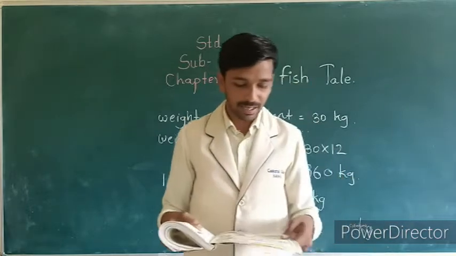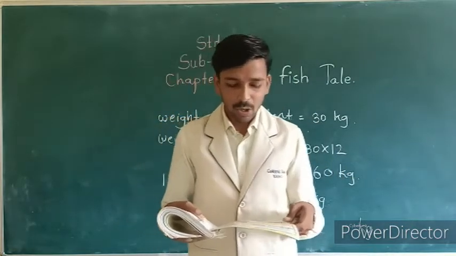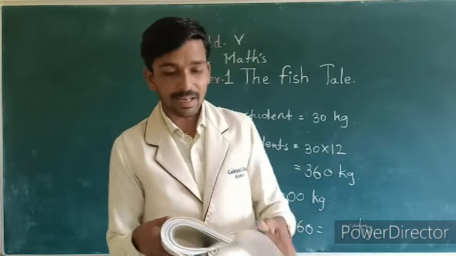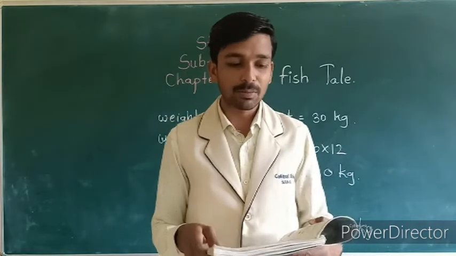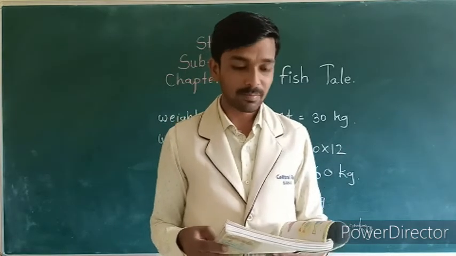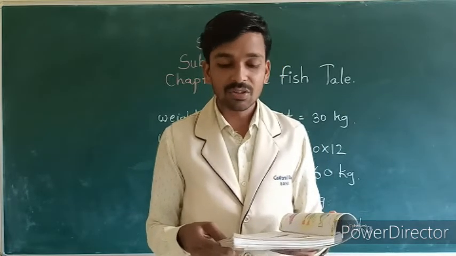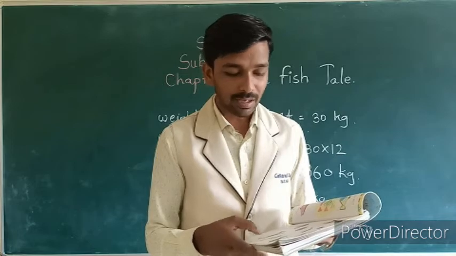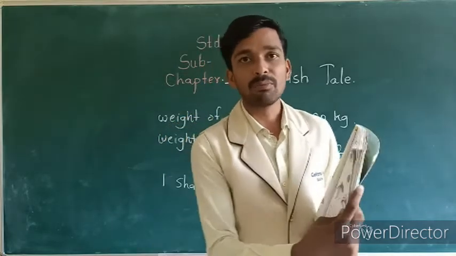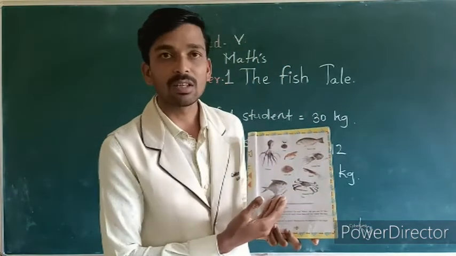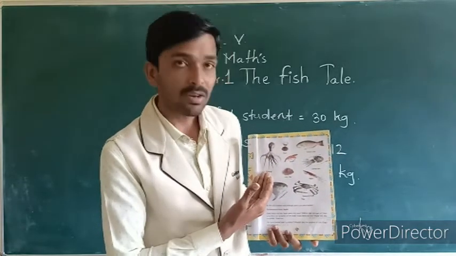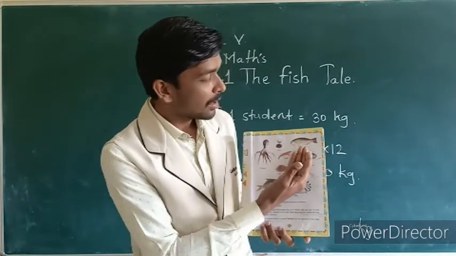I can read the names: sea urchin, lobster, eel, red snapper. Page number 5: octopus, clam, parrotfish, prawn, jellyfish, cuttlefish, squid, crab, and silver pomfret. These are different sea animals. This one is octopus. This is clam.